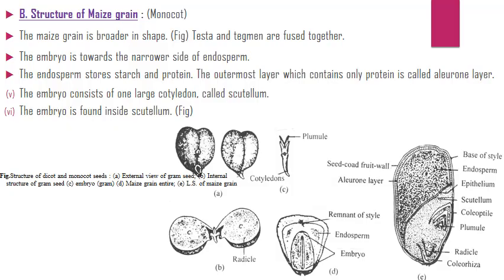You can see here monocot. The maize grain is broader in shape. Testa and tegmen are fused together. The embryo is towards the narrower side of endosperm. The endosperm stores starch and protein. The outermost layer, which contains only protein, is called aleurone layer. The embryo consists of one large cotyledon called scutellum. The embryo is found inside scutellum.